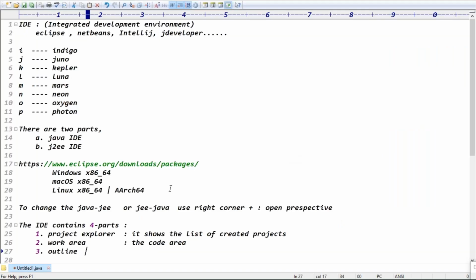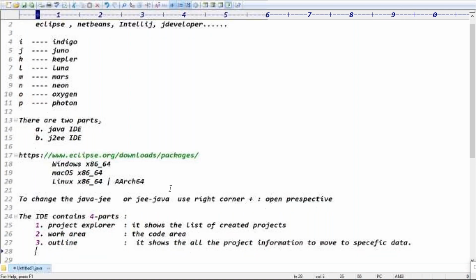Outline means it's showing all the classes and all the project information, to move to the specific class. To move to specific data, right? That's all, guys. So Project Explorer, work area, outline.